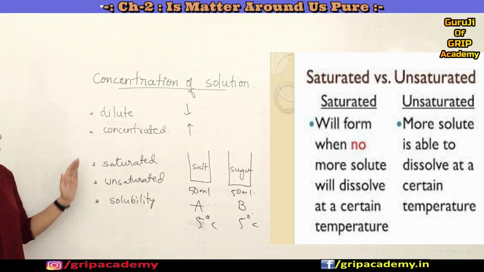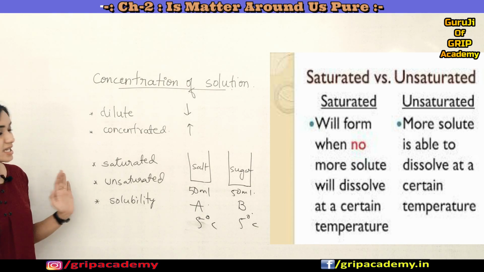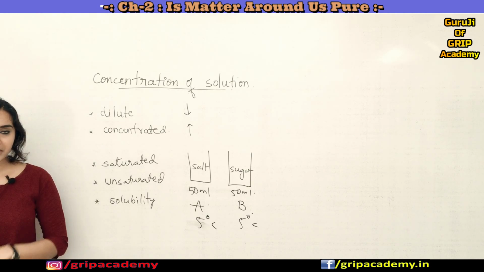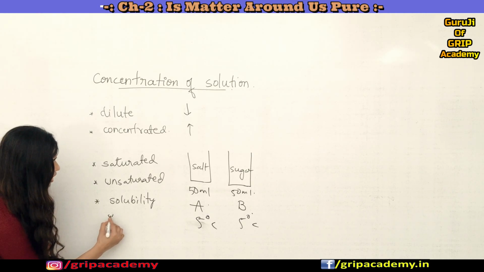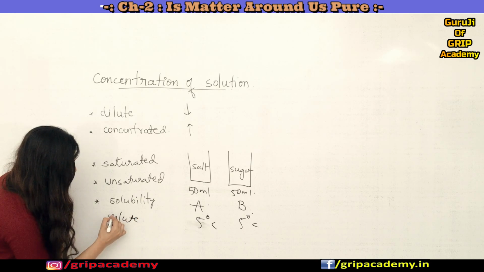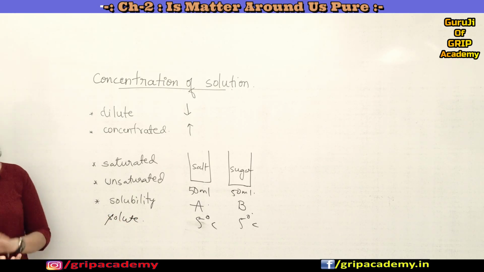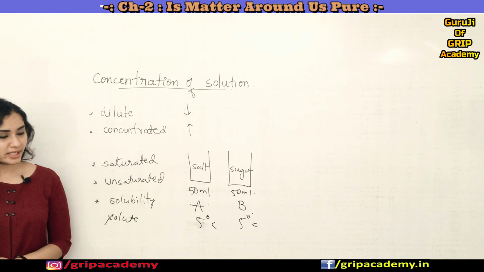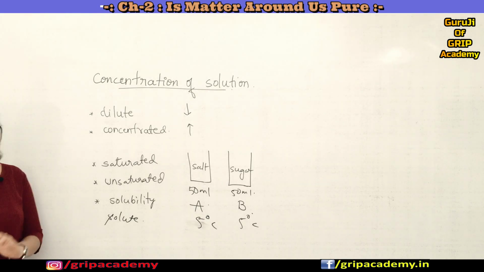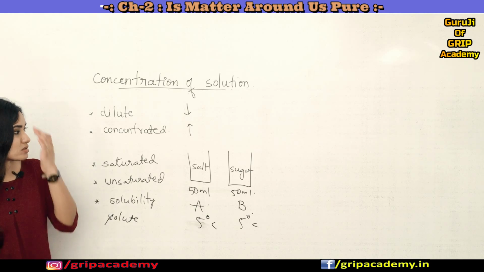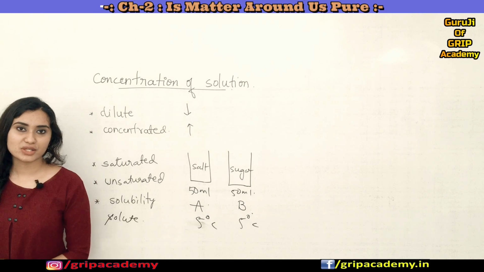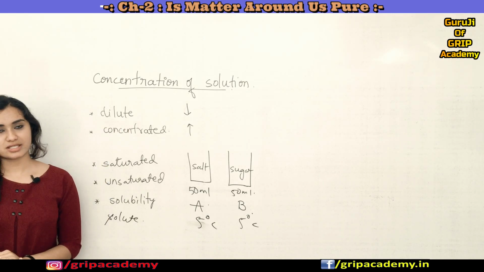So this is about saturated and unsaturated solutions. And what is solubility? Solubility is the amount of solute present in a saturated solution at a given temperature. So this is all about these terms. Fine. Now let us understand what the concentration of a solution is, and we will solve one problem on it.